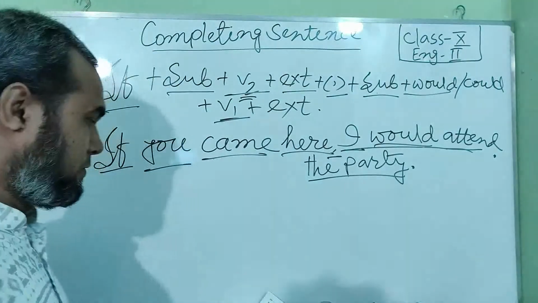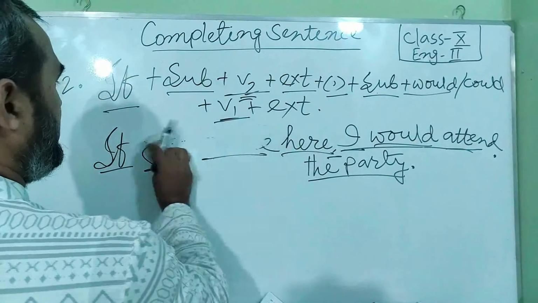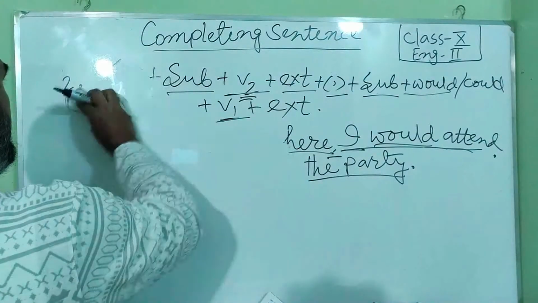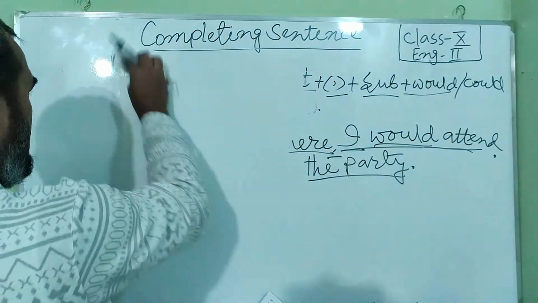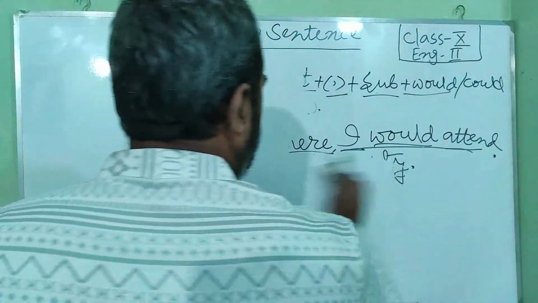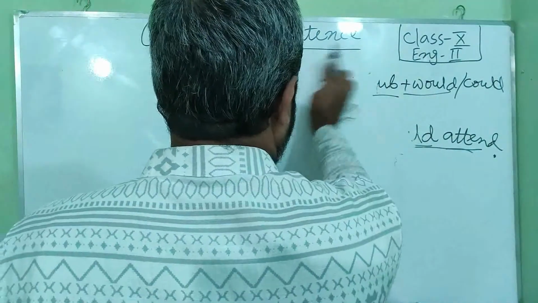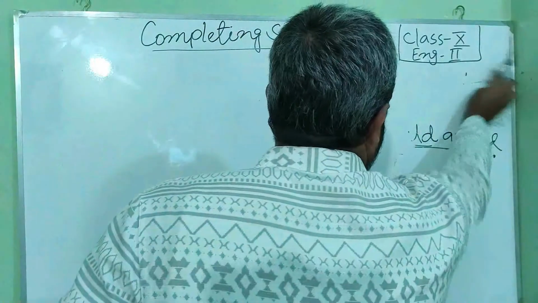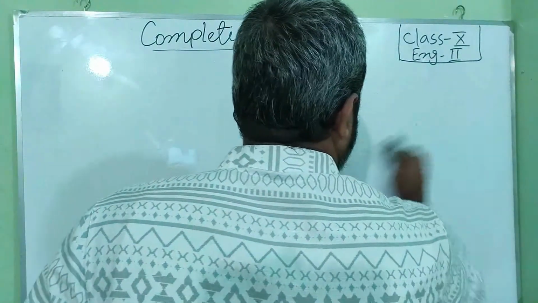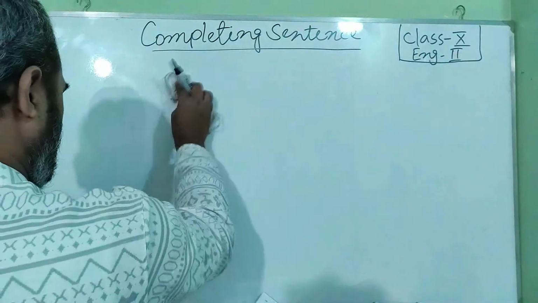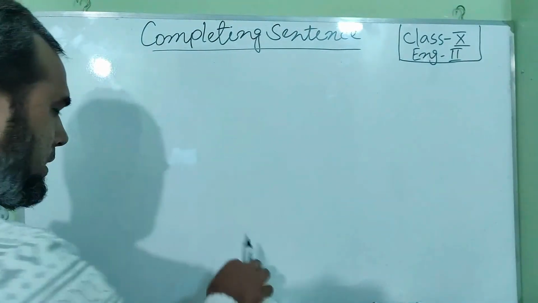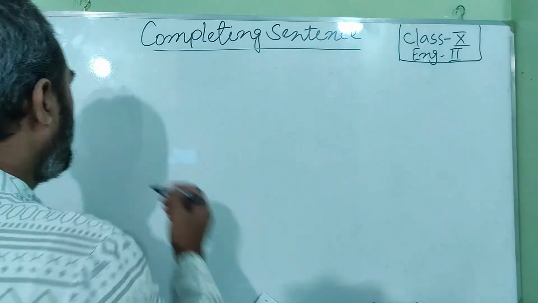Okay, let us move to the third conditional. Third condition.